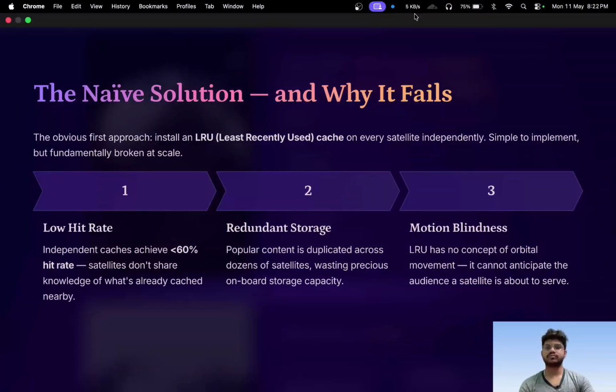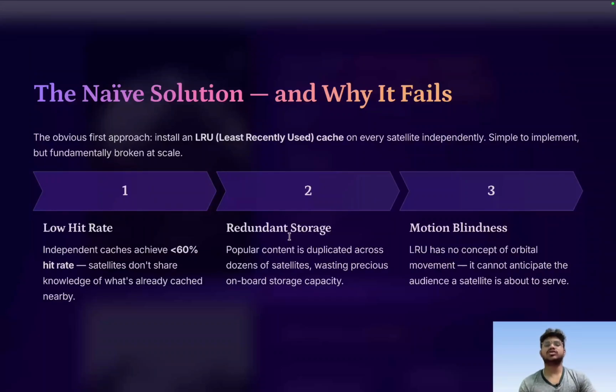The second issue is redundant storage, because at a time at the same place you can access 10 different satellites. If I talk about Starlink, it has some kind of scheduler that maps a user to a particular satellite depending on the region. So at a time that scheduler can map users between any of those 10 satellites, right?